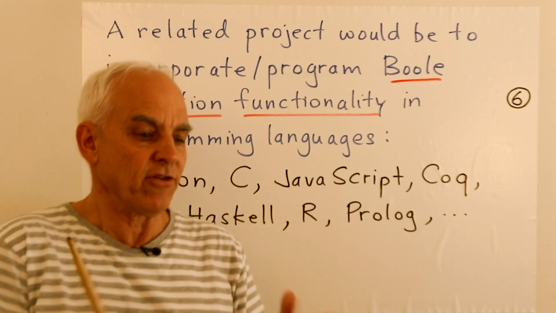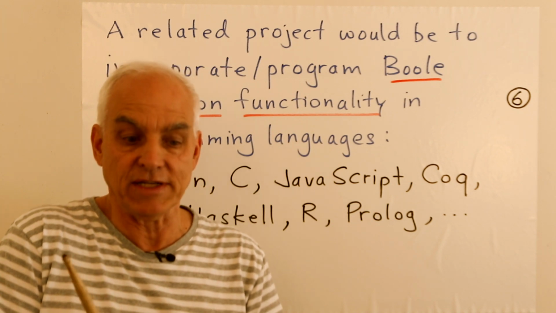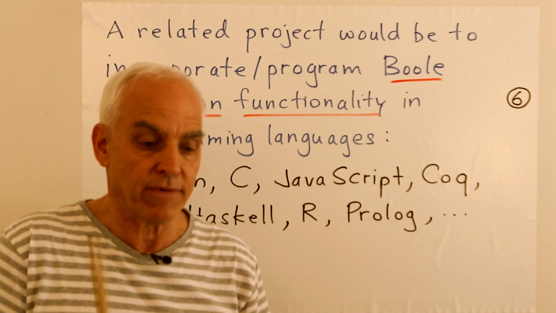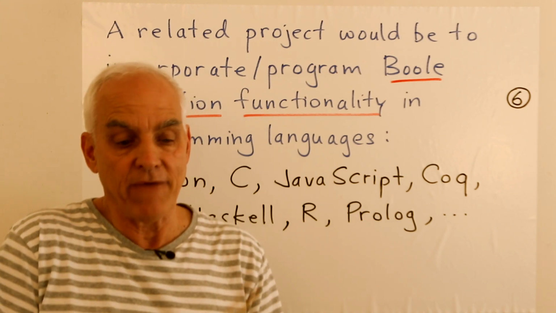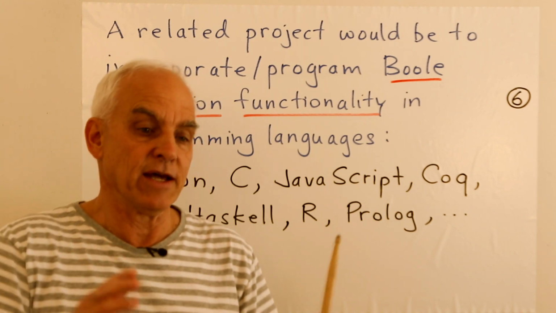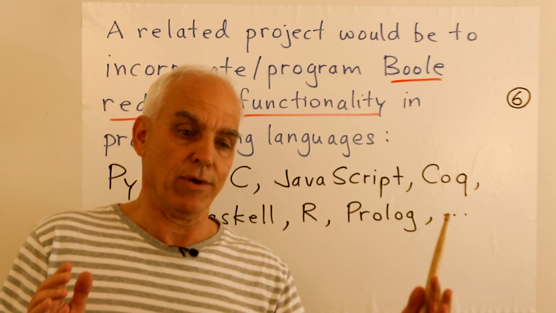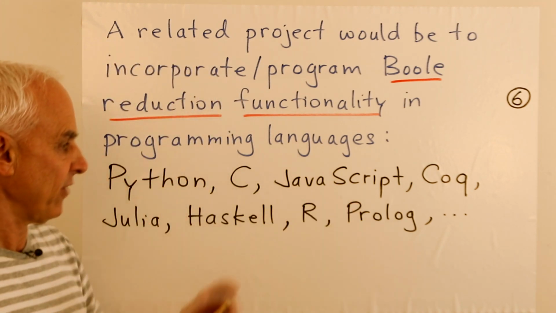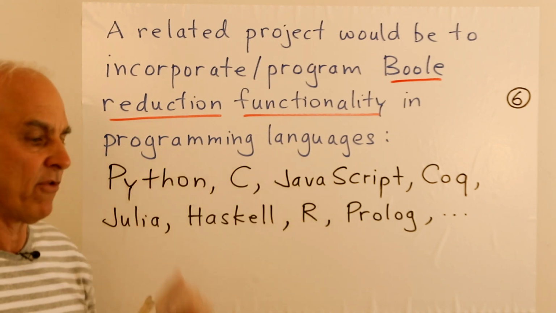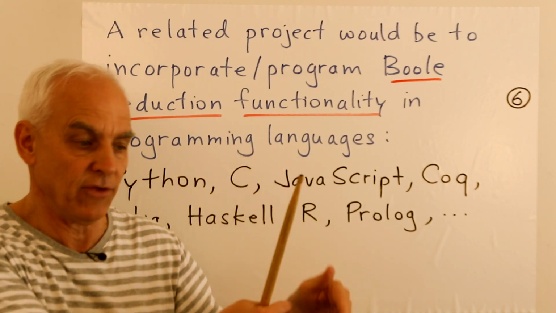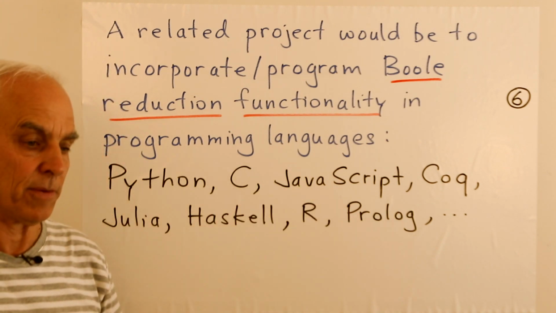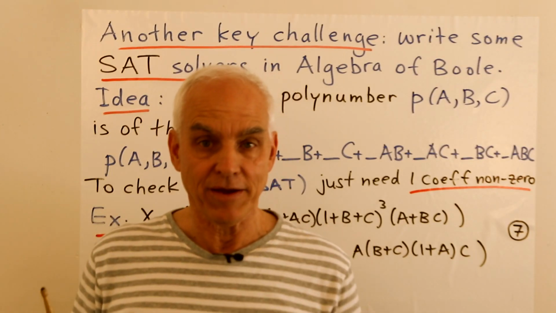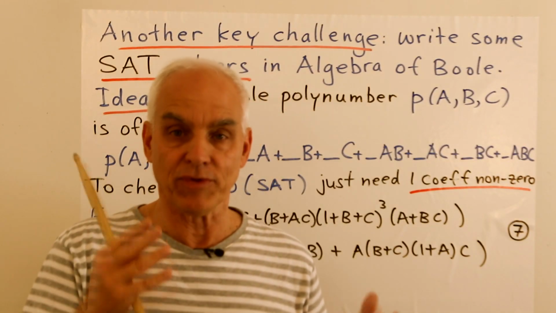Any programming language that has a kind of mathematical aspect so that it's able to deal with polynomials and maybe modulo kind of arithmetical operations. Then we could think about having a little subroutine that goes further and does a Boole reduction on a polynomial or a polynomial expression. Okay, so that might be a little bit more general, not just in these computer algebra systems. It might be good to have this kind of functionality as standalone routines that we could add to these programs. Now, if our algebraic expressions are not too big, we can efficiently do Boole reduction on them.